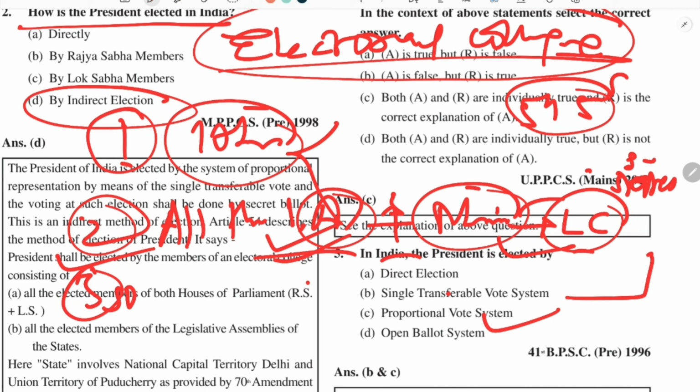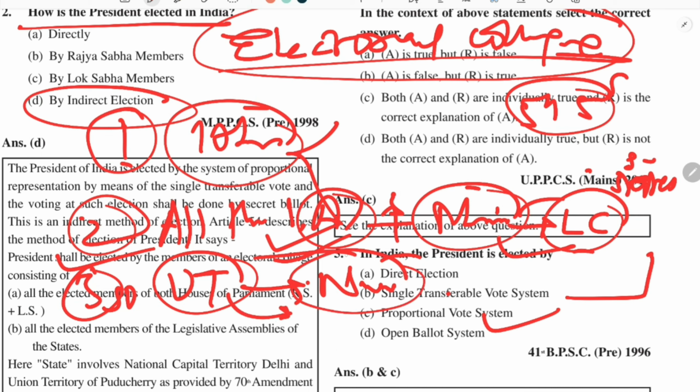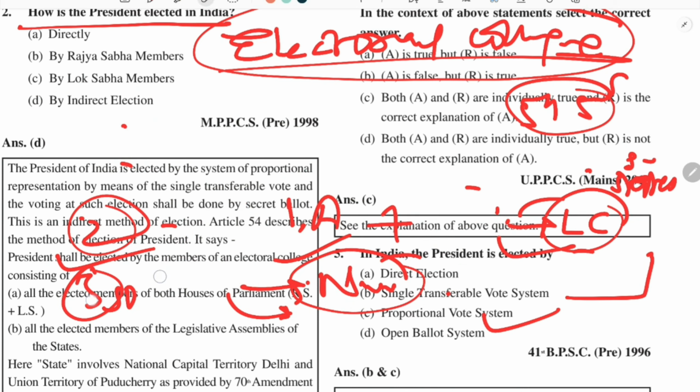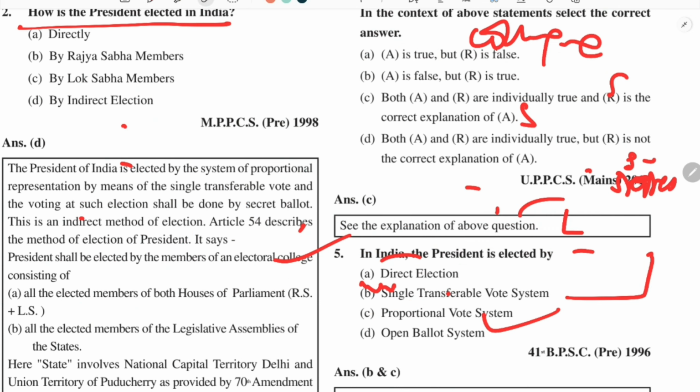Third, the nominated members in the union territories which have a legislature are also not included. So UTs where there is a legislature and they have nominated members, they are also not included in this election. So this is the second most important aspect about the electoral college, what all persons are not included.